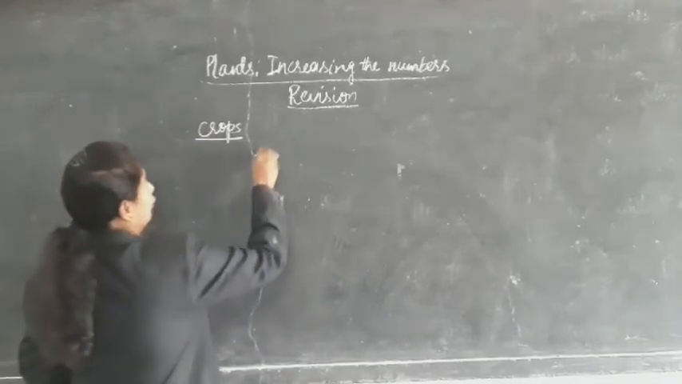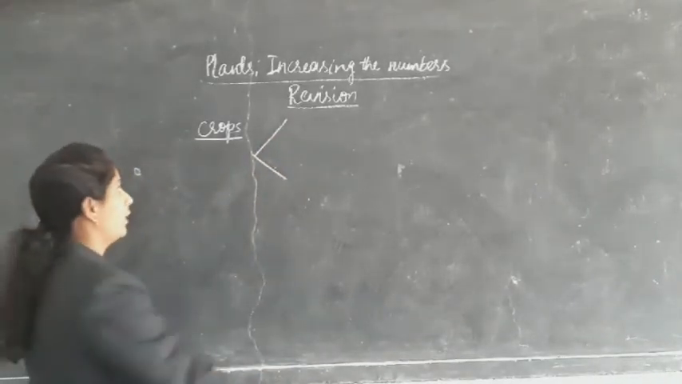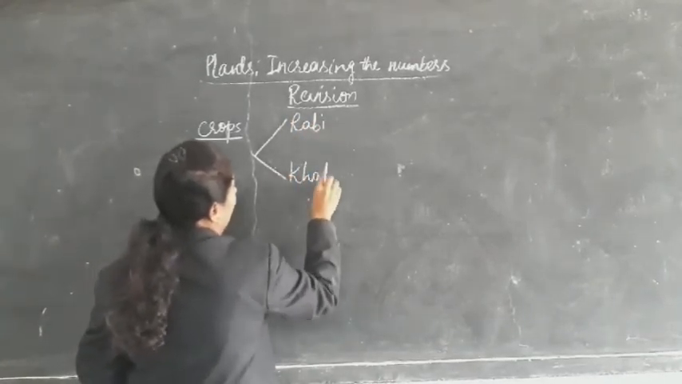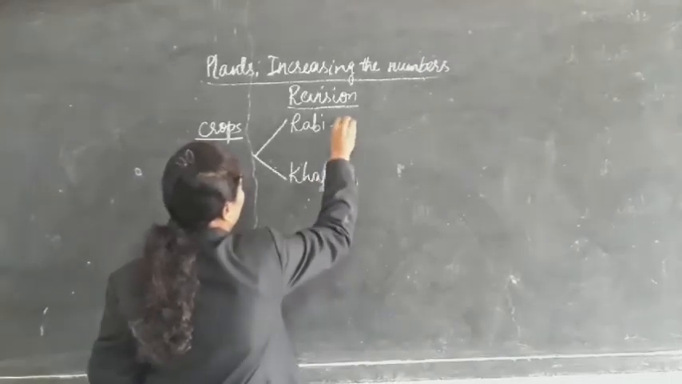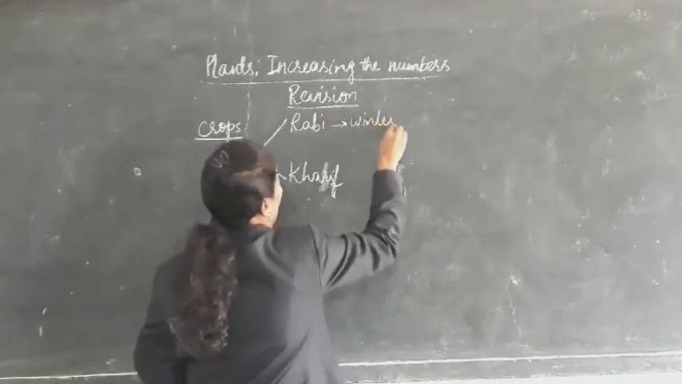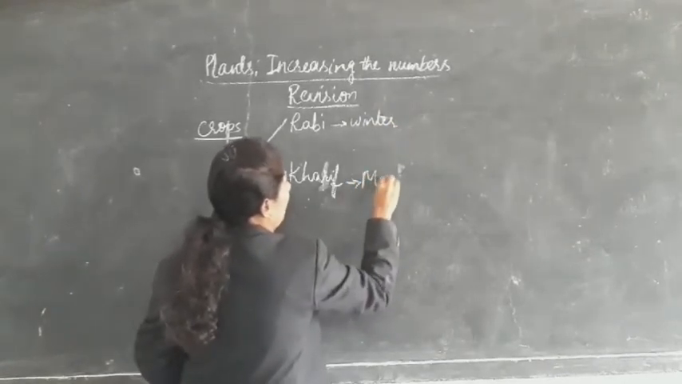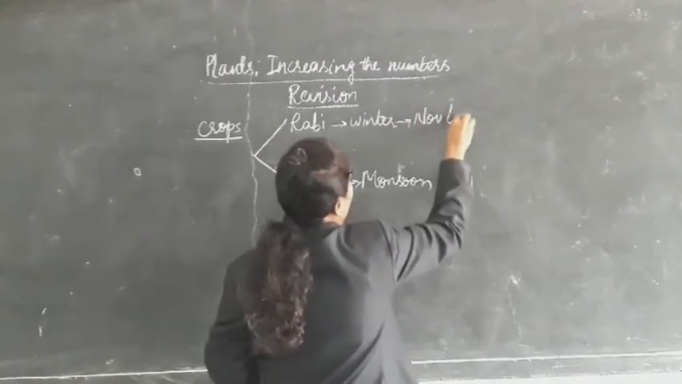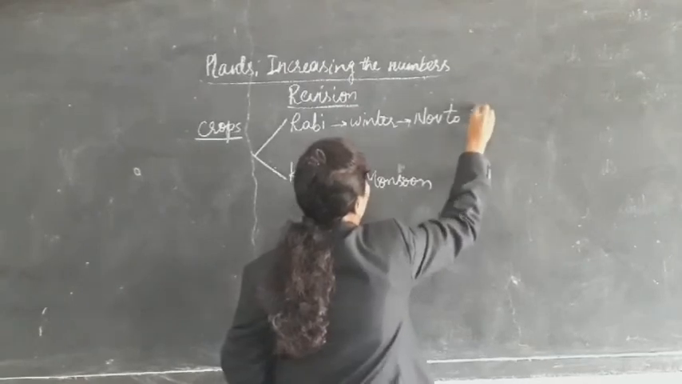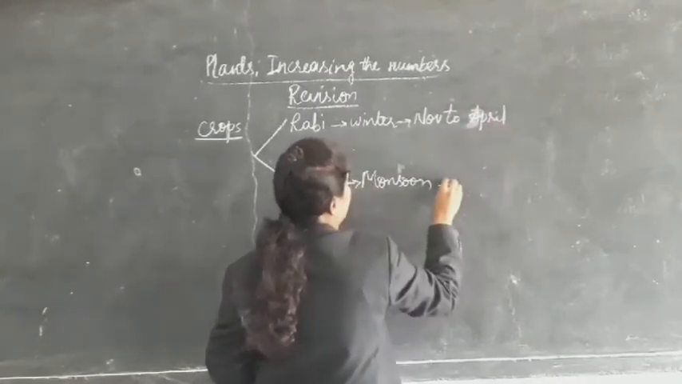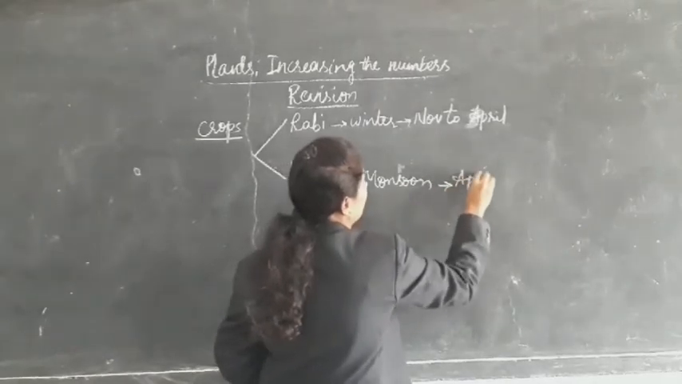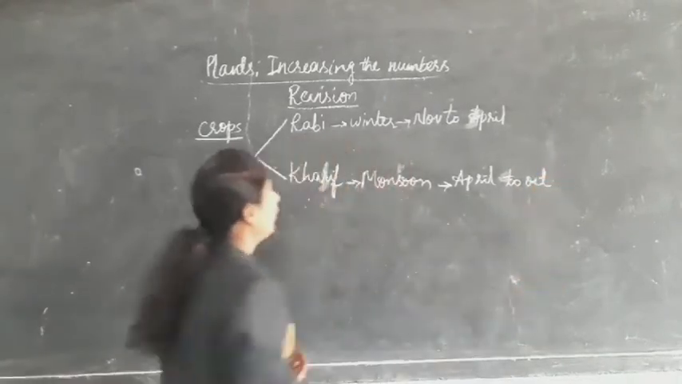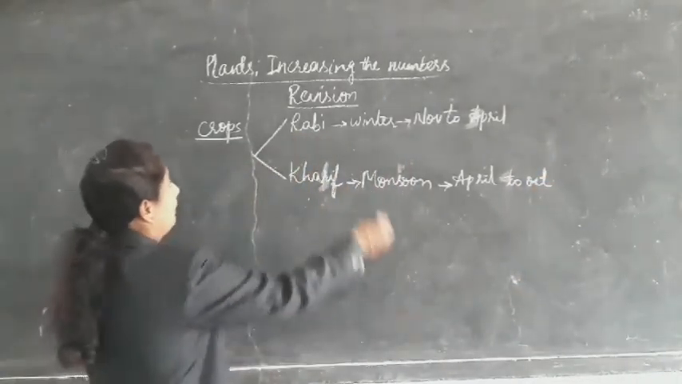Then we have two types of crops. We call them the Rabi crops and the Kharif crops. Rabi crops we call winter crops and Kharif crops we call monsoon crops. These winter crops are grown from November to April, and the monsoon crops from April to October.